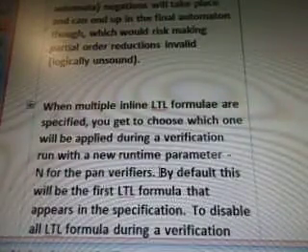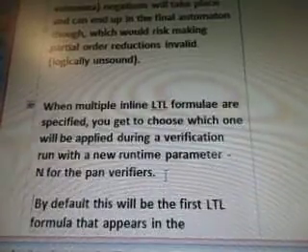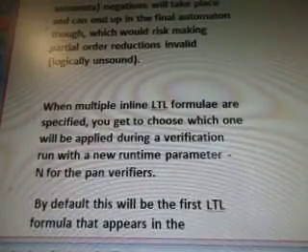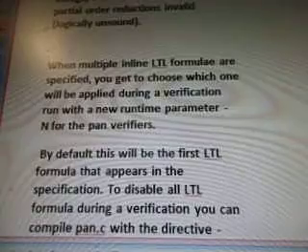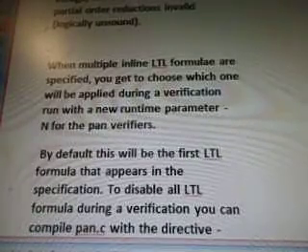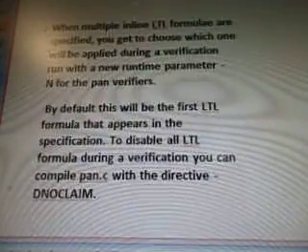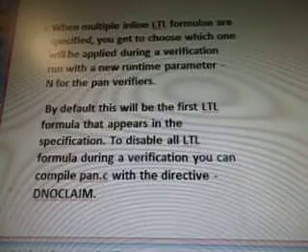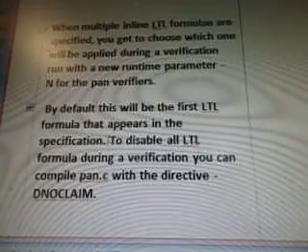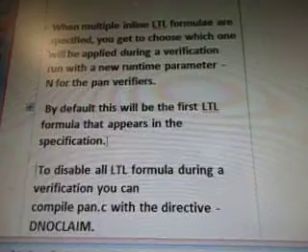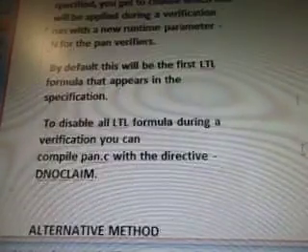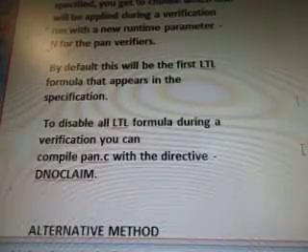When multiple inline LTL formulae are specified, you get to choose which one will be applied during a verification run with a new runtime parameter for the pan verifiers. By default, this will be the first LTL formula that appears in the specification. To disable all LTL formulae during a verification, you can compile pan.c with the directive -DNOCLAIM.